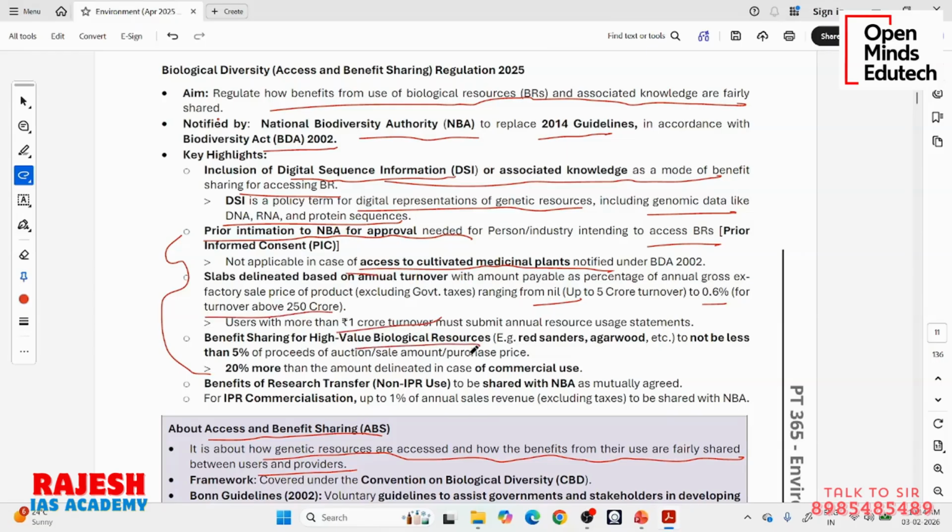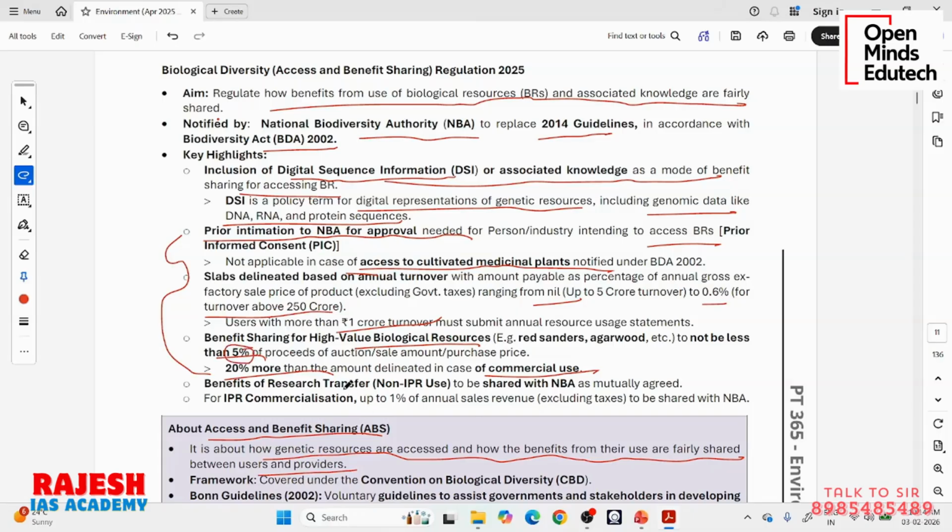For high value biological resources, we are putting some high amount when it is used for commercial use. Let's say a foreign government came, like some South American country, South Africa, Namibia, Botswana, and they said, sir, we need your biological resources, but not for commercial purpose. We need them to benefit our common population. We are also a poor country. So for that, a different amount is applicable.